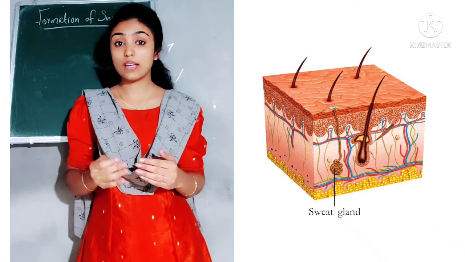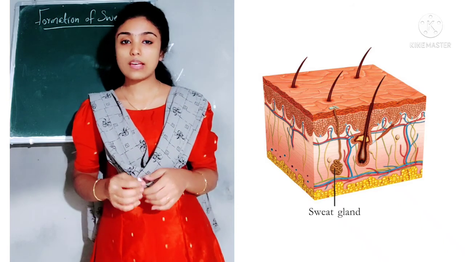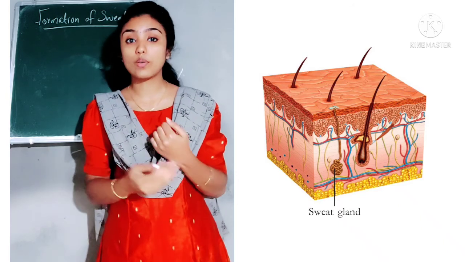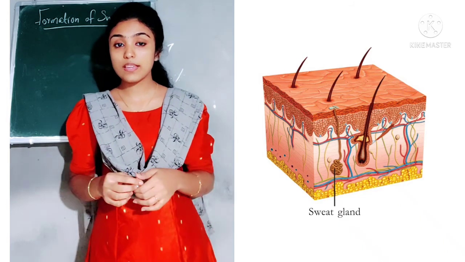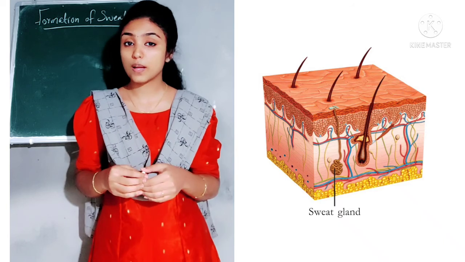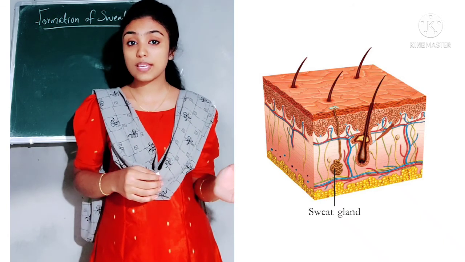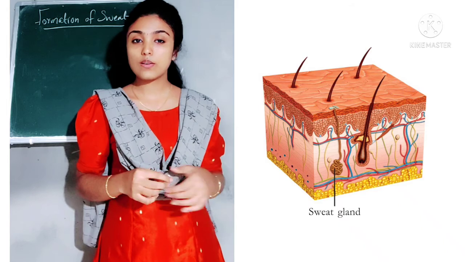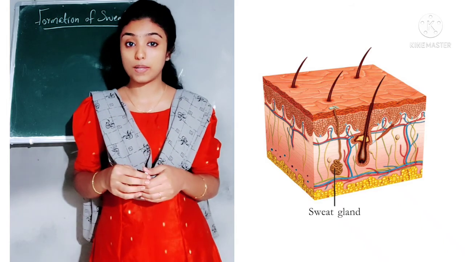So we know that skin is the largest organ in our body, and the sweat is formed over our skin. Now look at this picture. Here you can see sweat glands, and we know that the sweat is formed from sweat glands. So where is the location of sweat glands? You can see these sweat glands. So around these sweat glands you can see several blood capillaries.